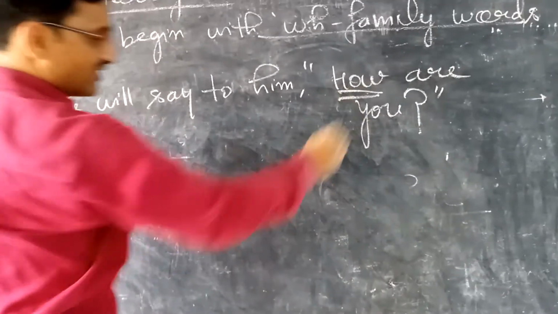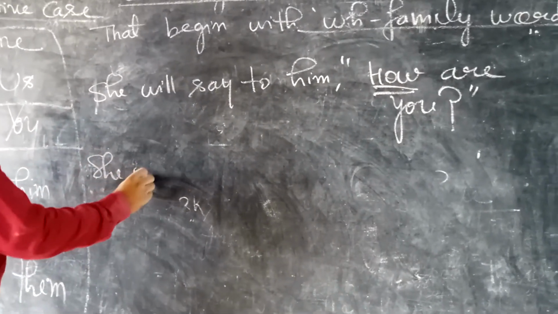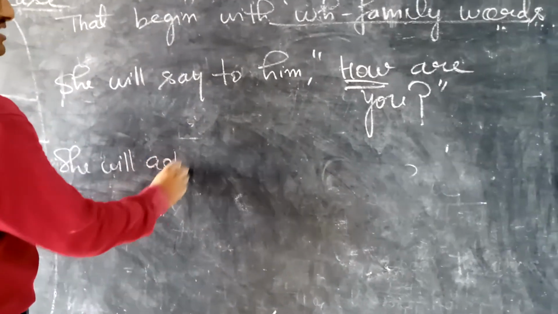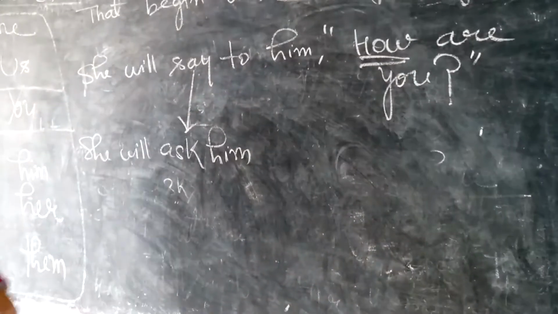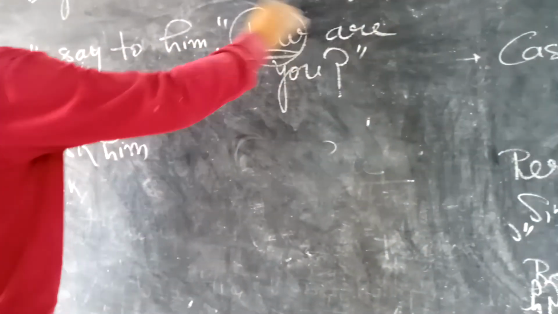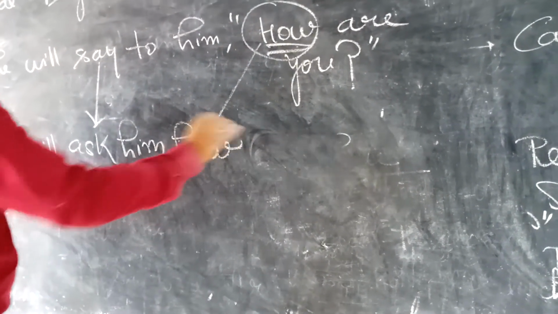Okay, students, this sentence begins with the WH family word "how". The same procedure we will do. We will "ask" him. In place of "say", I will use "ask". Now, no need to use a connector. Already you know we will use "how" as a connector.